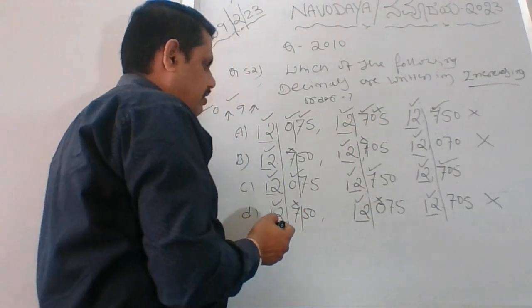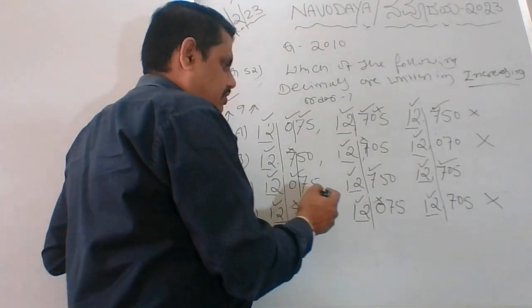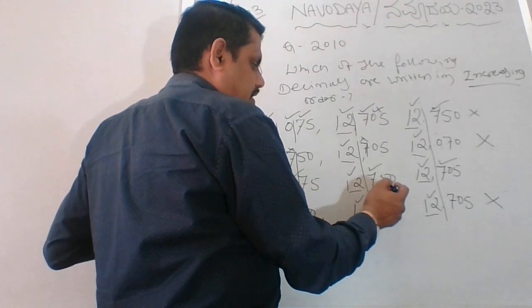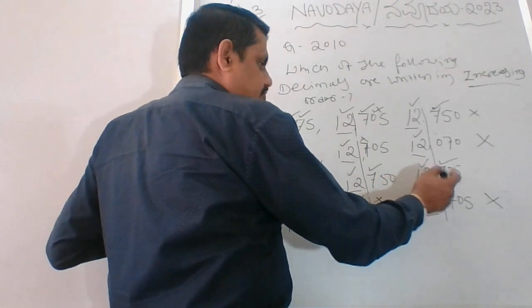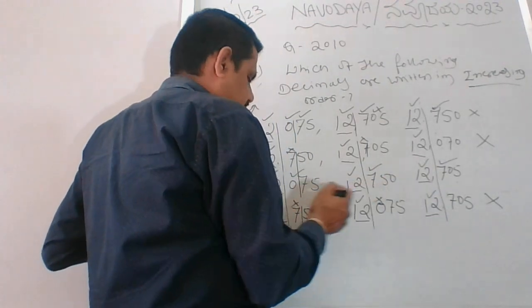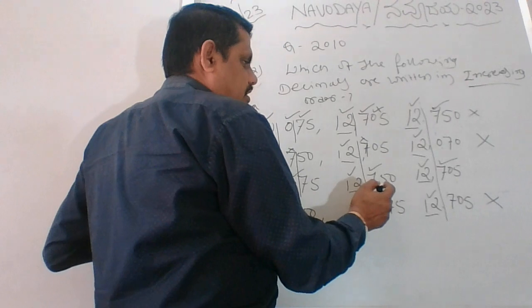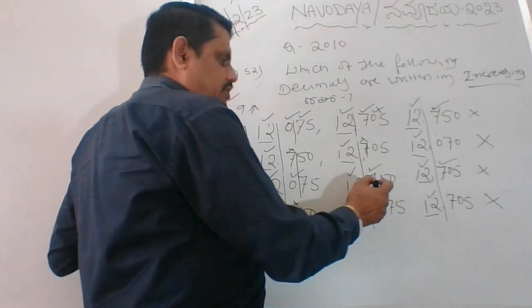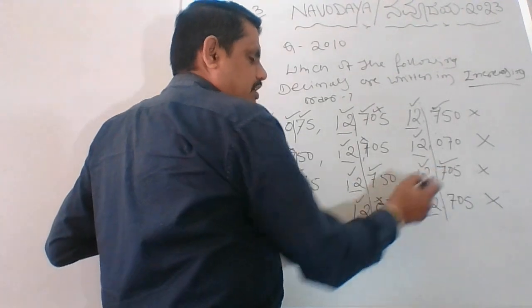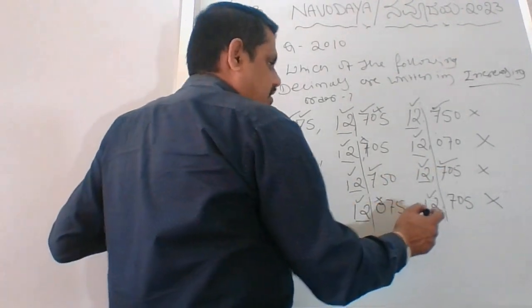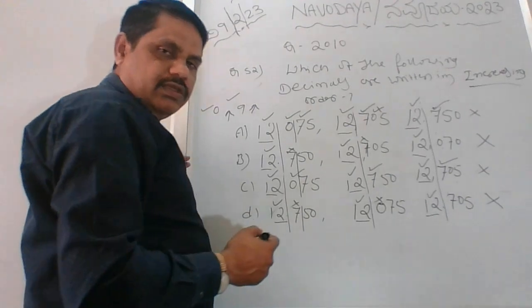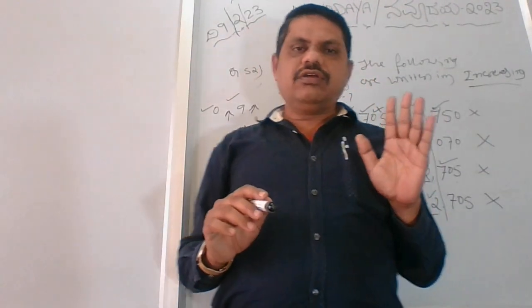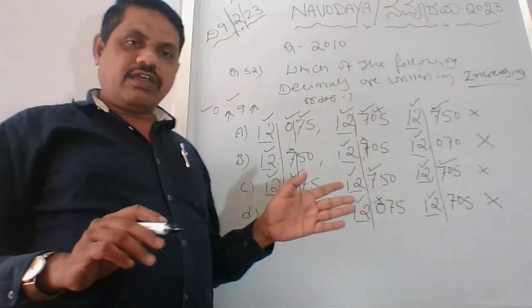So we'll go with option C. 5, 100, and here 0 is there. Then 750, increasing, and this is again decreasing. That means this is also no. 750 was supposed to be 800. So none of the answers will be matching. In that case your answer is none of the above.